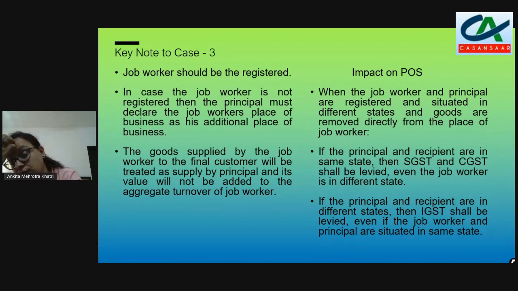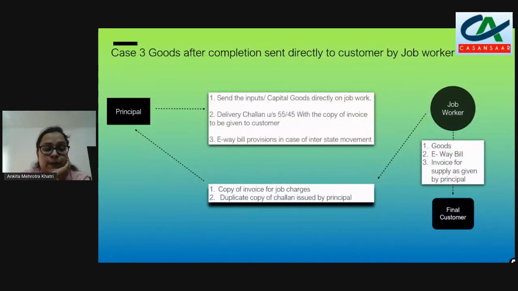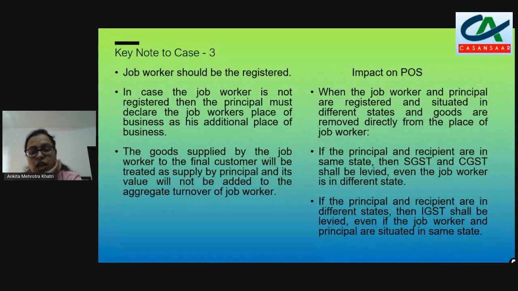Am I clear? Now, what is the impact on the place of supply when the job worker and the principal are in different states? Now see, since the principal is preparing the bill for the final customer and job worker is just making a supply, to consider the e-way provisions and the invoice provisions, we have to understand the place of supply.